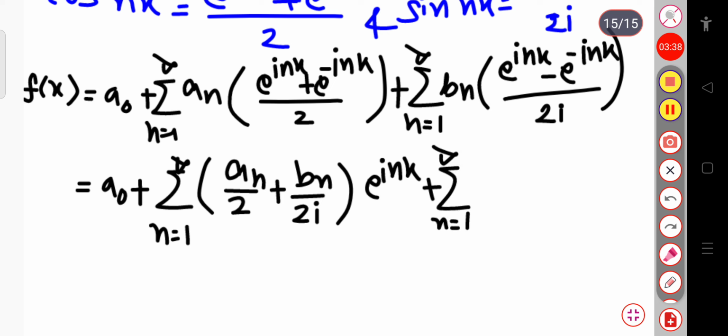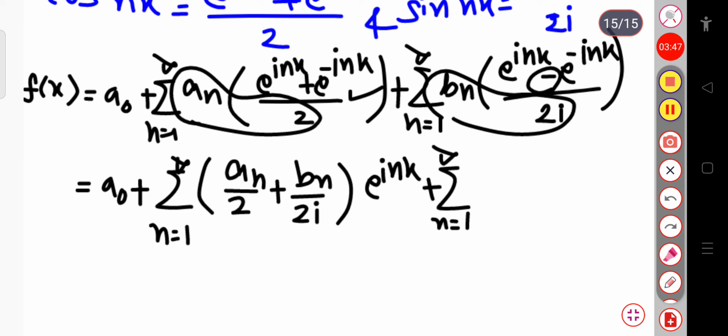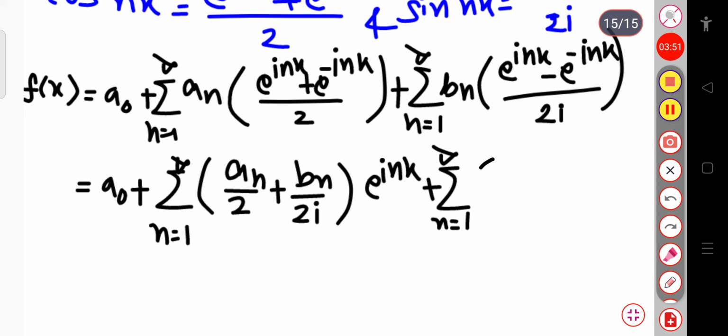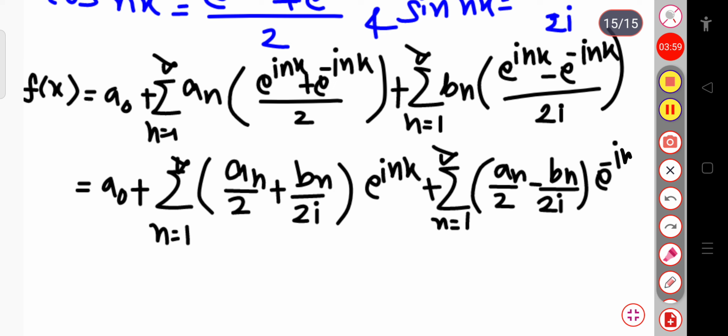If I take common for this exponential minus i nx, a n by 2, and here this is b n by 2i with a minus sign present, so that will be minus b n by 2i. So here we can write a n by 2 minus b n by 2i whole into exponential minus i nx.